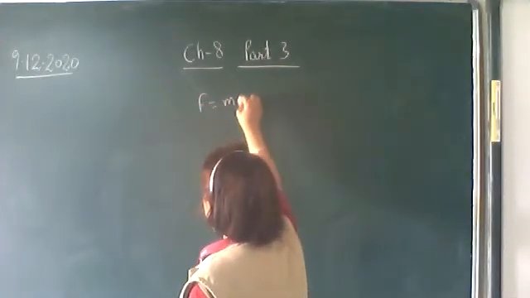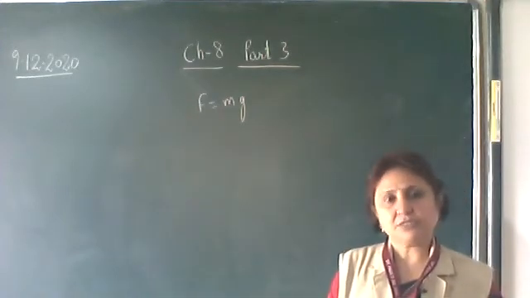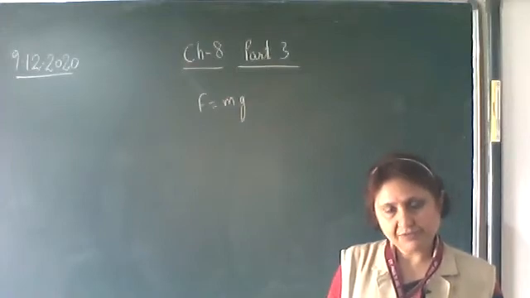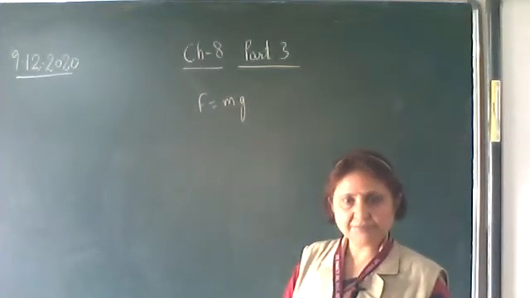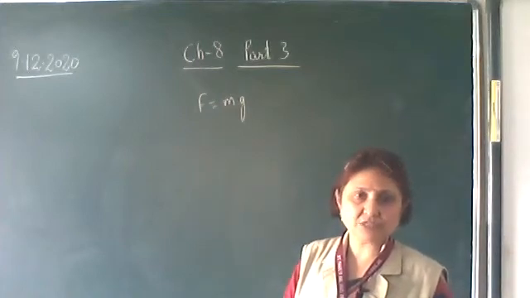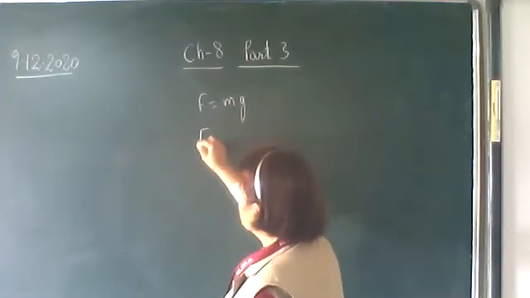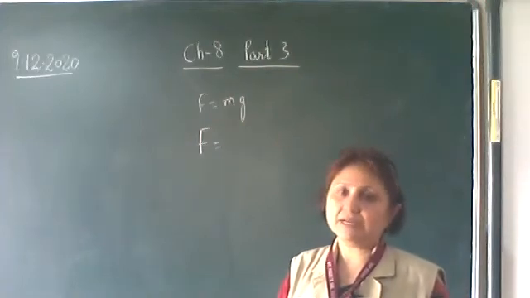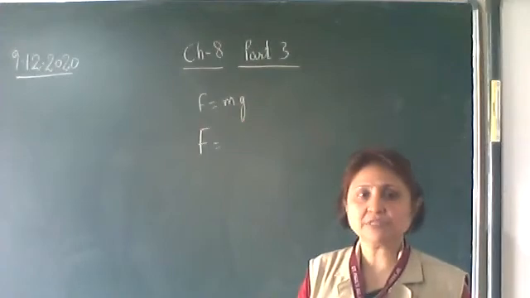The force of gravity means its weight, and its weight is equal to mass into acceleration due to gravity. So the force of gravity acting on the body of mass small m is given by m into g. Also the earth and this body of mass m are attracting each other with a force which we call the gravitational force according to Newton.